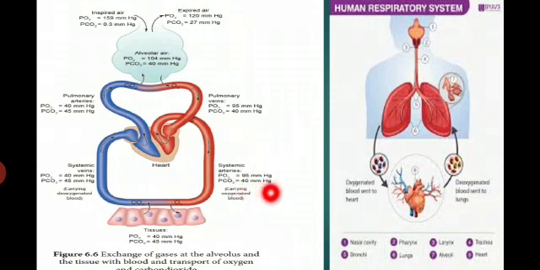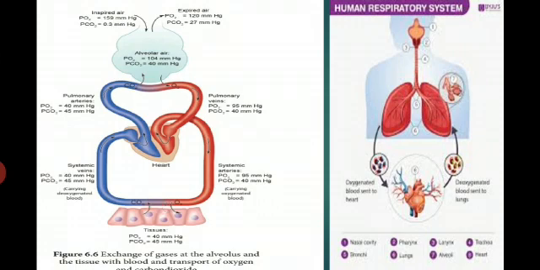Listen to it. If there is oxygenated blood, then definitely there is more oxygen gas than carbon dioxide gas. But in the deoxygenated blood passing through the veins, there is a high partial pressure of carbon dioxide gas, and a lesser partial pressure of oxygen gas. When reaching the tissues, the partial pressure of oxygen is 40 mmHg, lower than the partial pressure of carbon dioxide, 45 mmHg.